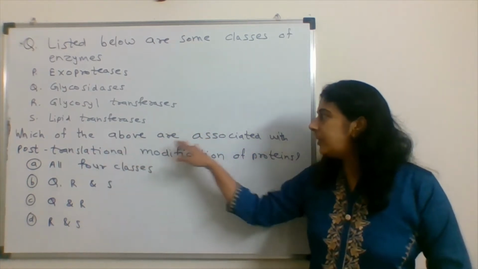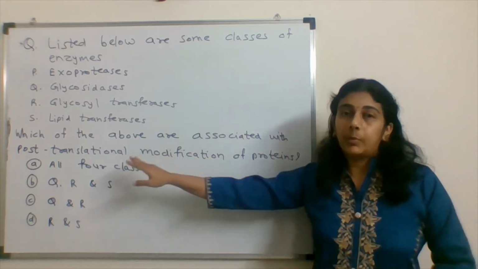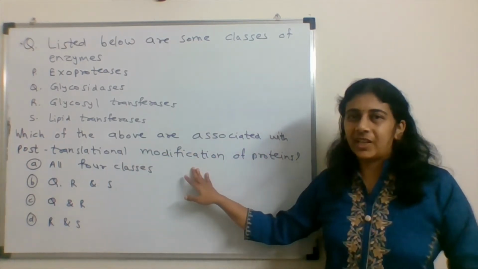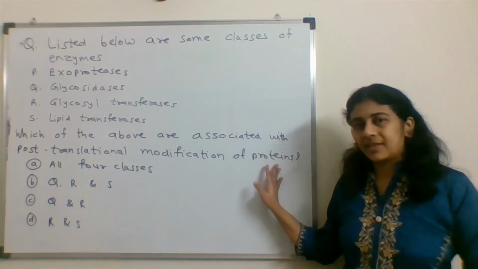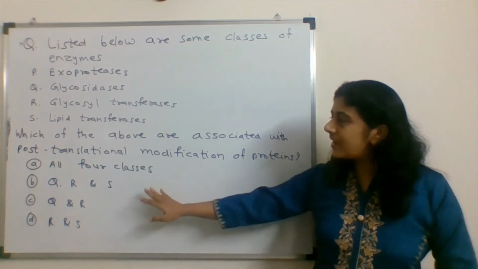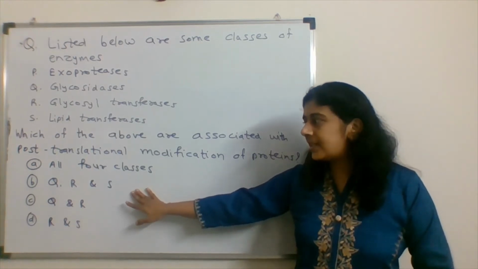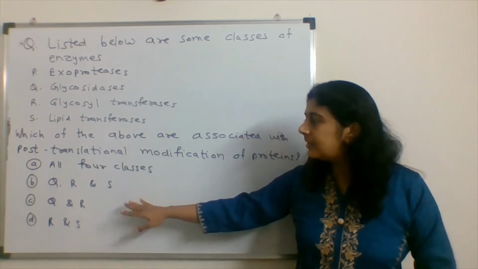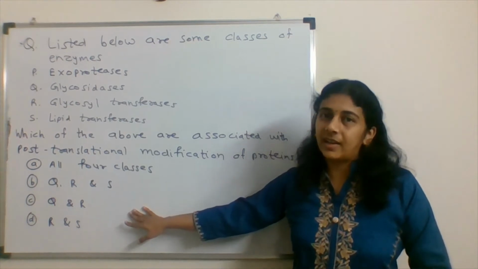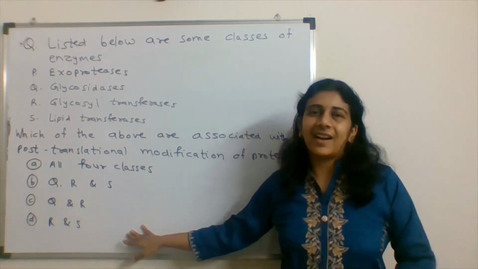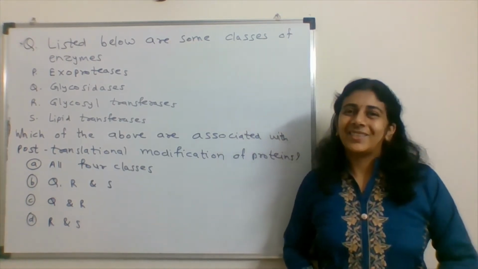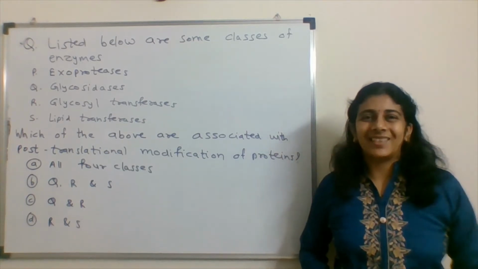Which of the above are associated with post-translational modification of proteins? The options are: A, all four classes; B, P, Q and R; option C is Q and R; option D is R and S. So let's see what must be the answer.